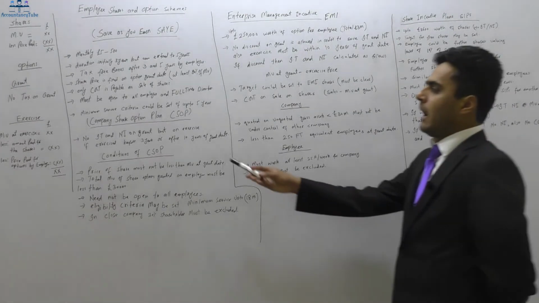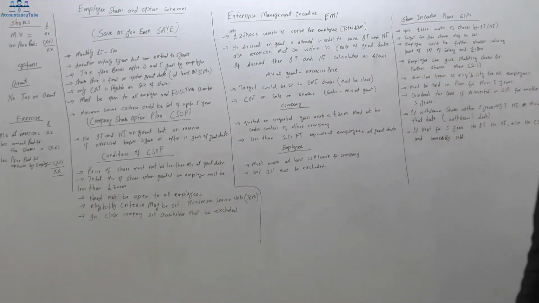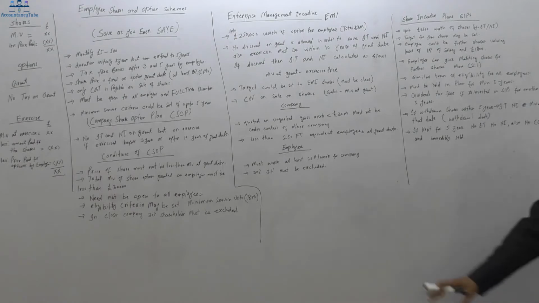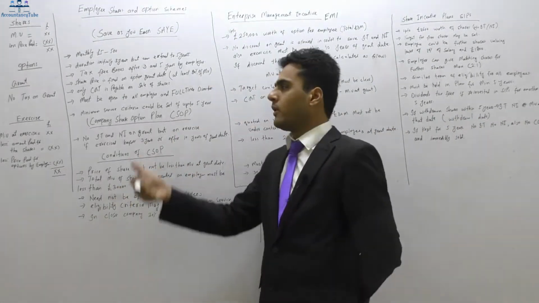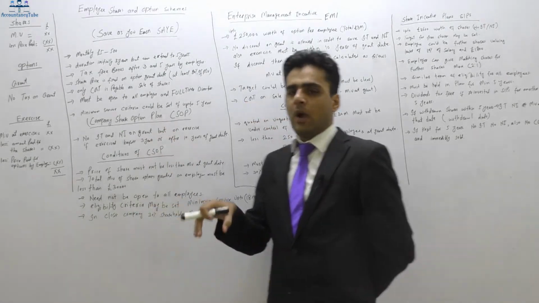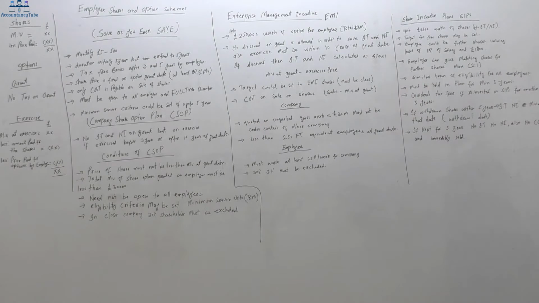Otherwise, if they have been there less than 5 years, they can't be part of this SAY scheme. However, it says up to 5 years, so it could be 3 years or 2 years; the maximum you can set is 5 years. So the minimum service criteria could be set up to 5 years. If you're still confused, it means that it will be open only to those employees who have been in the company for the specified time, up to 5 years. So that was our SAY scheme.